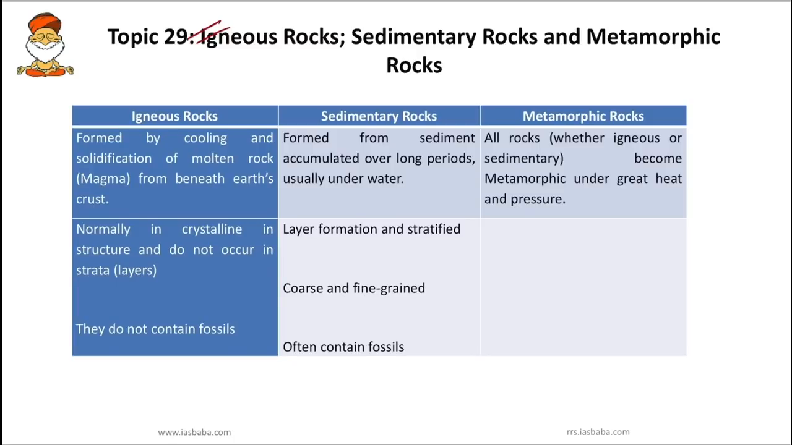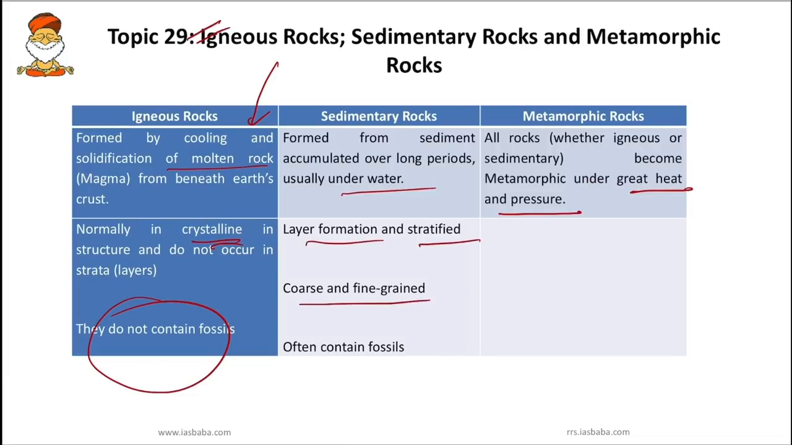So next topic, you have to know the difference between igneous rocks, sedimentary rocks, and metamorphic rocks. Easy. I hope you can revise this. Igneous rocks are formed by cooling and solidification of molten rocks, whereas sedimentary rocks are formed from sediment accumulated over a long period, especially under water. Metamorphic rocks form because of great heat and pressure. Igneous rocks do not contain fossils and are crystalline in nature, whereas sedimentary rocks are layered, stratified, coarse and fine grained, and often contain fossils.